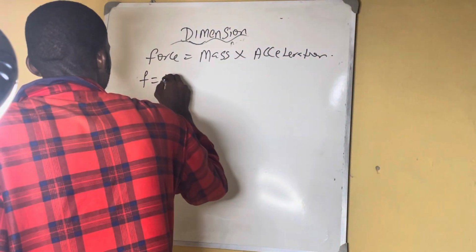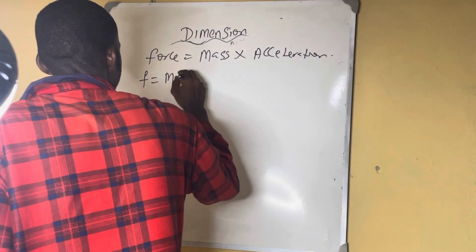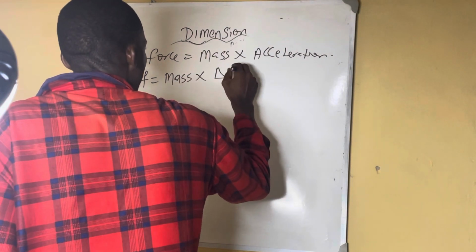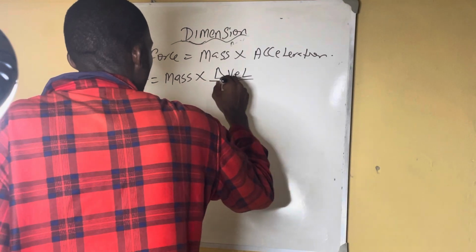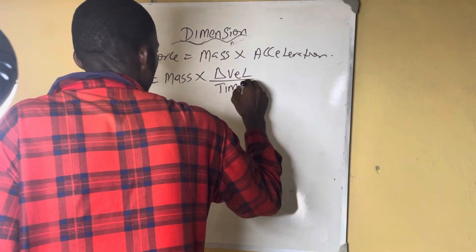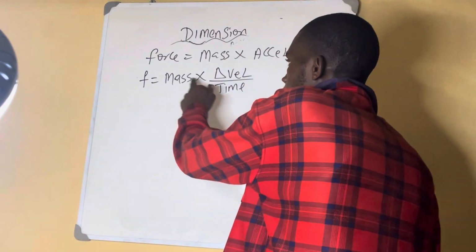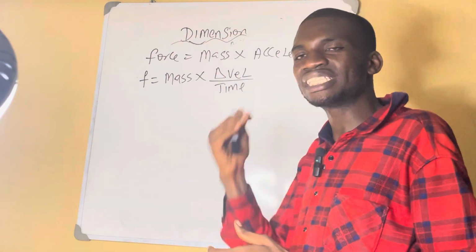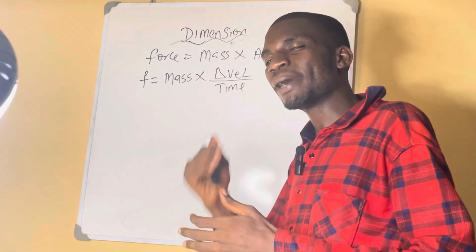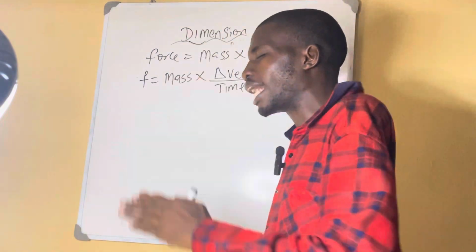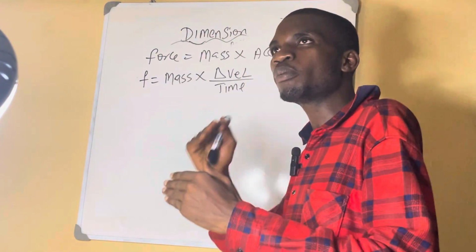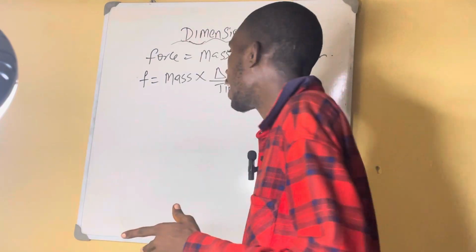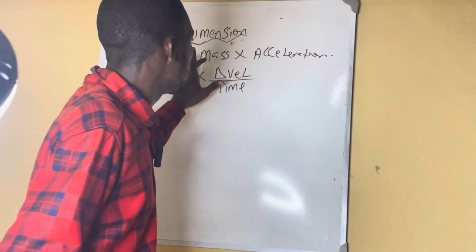Force now is equal to mass times change in velocity all over time. Remember that we have gotten our time and mass, remaining change in velocity. Dimension is breaking down until you get length, mass, and time. You start breaking the formula until you get mass, length, and time. So we still have velocity. We need to break it down.